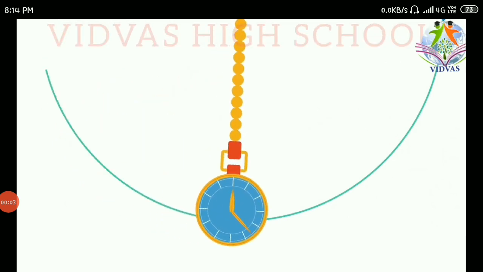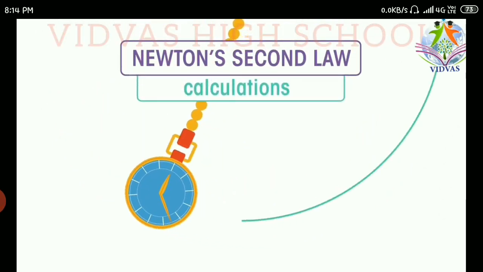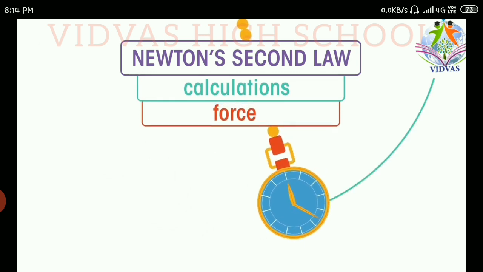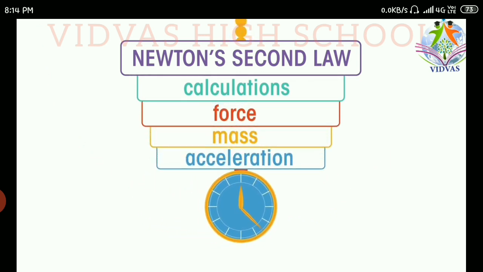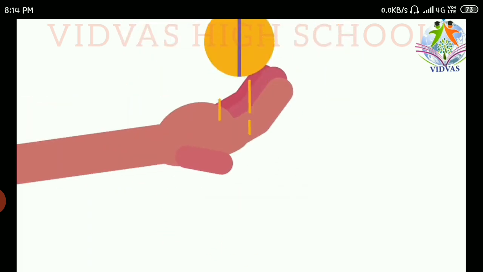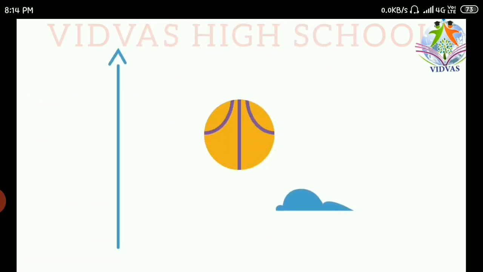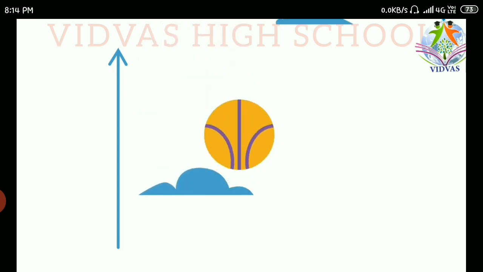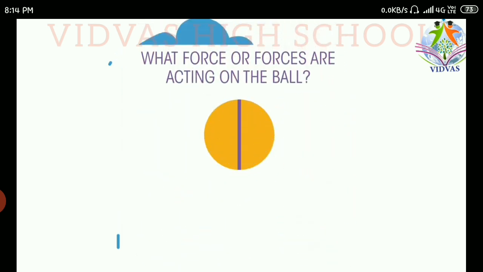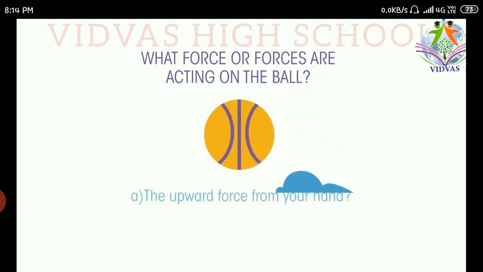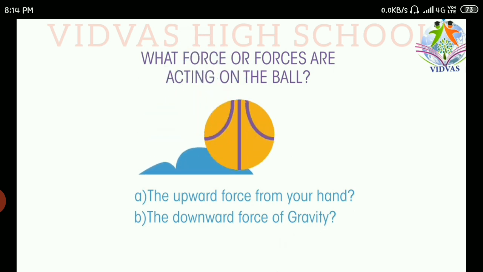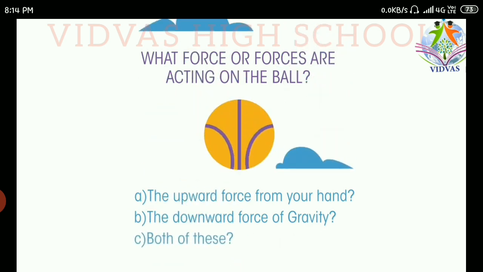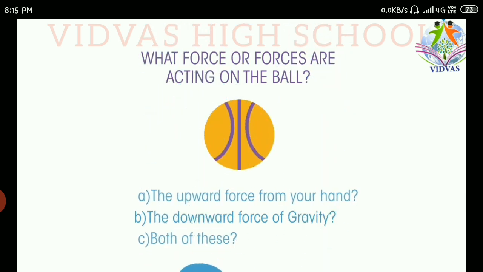In this video, I am going to clearly explain Newton's second law, as we have seen what is meant by force, mass and acceleration previously. Look at this example. If you throw a ball up in the sky, what is going to happen? Due to the applied force it is going to move to the topmost position. While it was moving, what are the forces acting on this ball? One, the applied force you have used, and the second one is gravitational force.